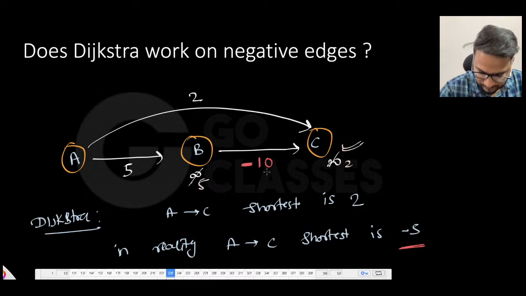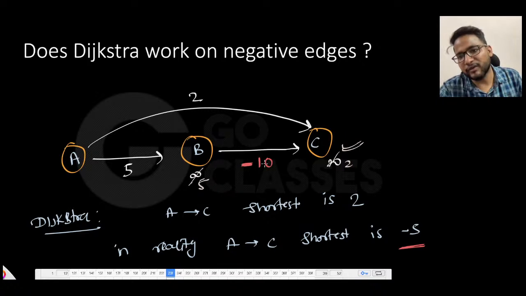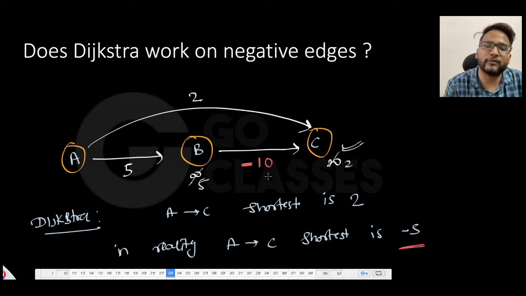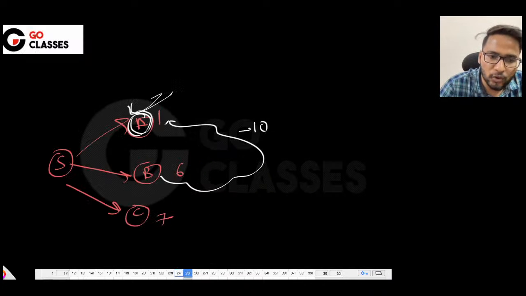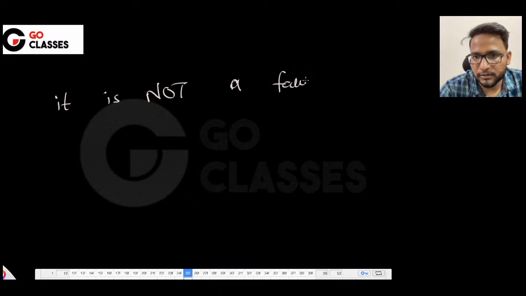But it is minus 10, which is obviously not acceptable. Dijkstra has not even assumed that negative edges can be present. It is not a fault of Dijkstra.